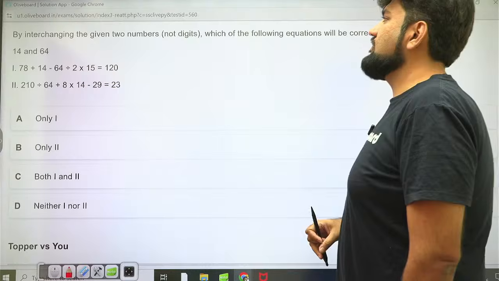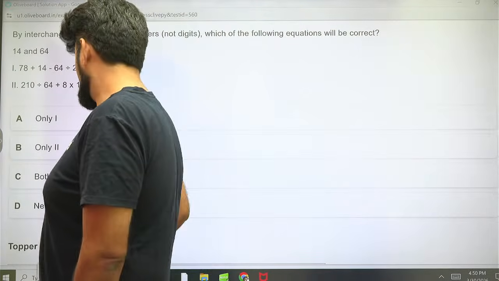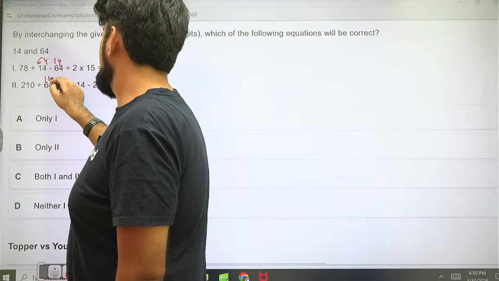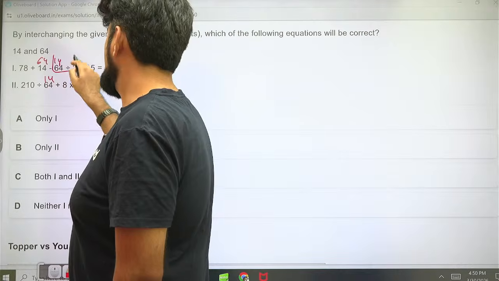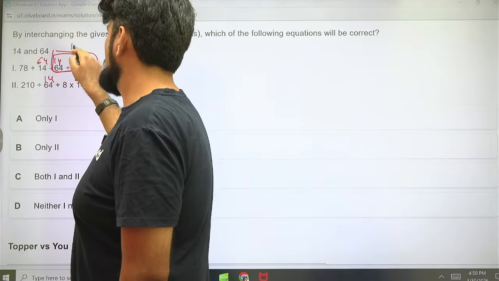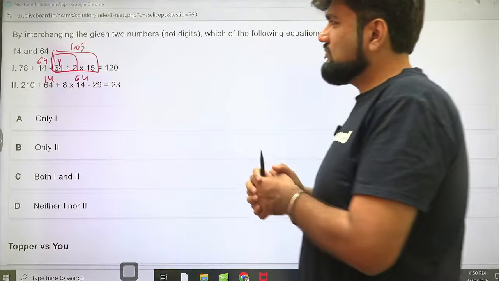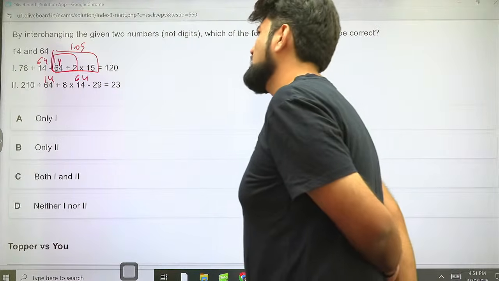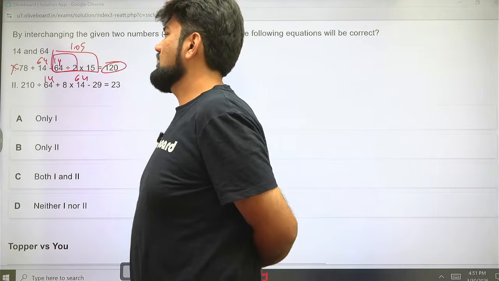By interchanging given two numbers, not digits, which of the following equations will be correct? So we're exchanging 14 and 64. 14 divided by 2 is 7. 7 into 15 is minus 105. 78 plus 64. That is 130 and 142. 142 minus 105 is never 120. So this is not right.